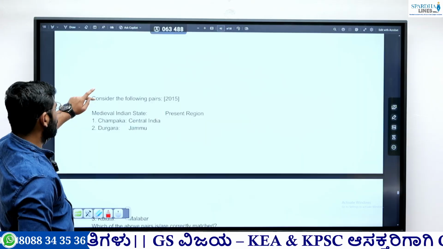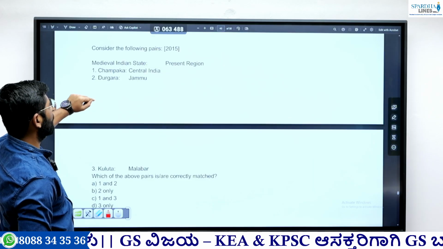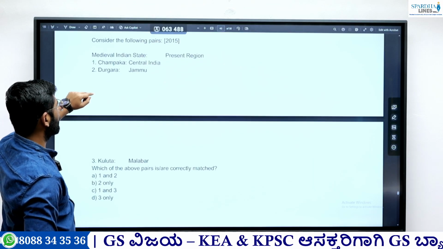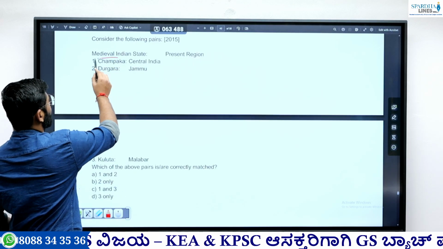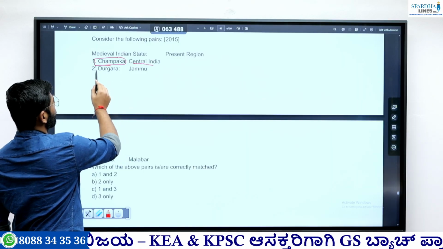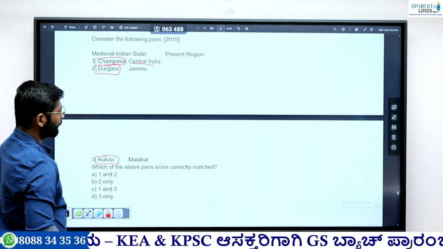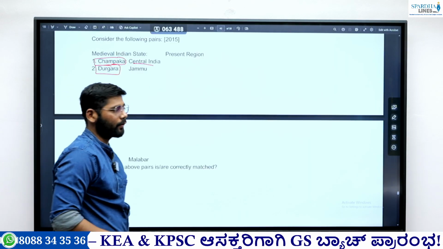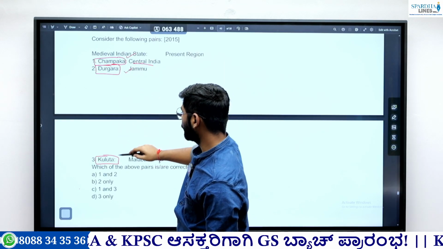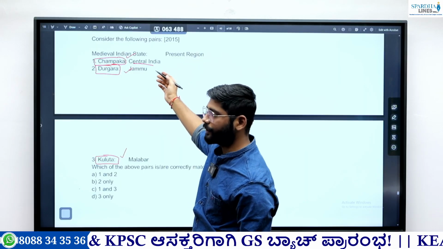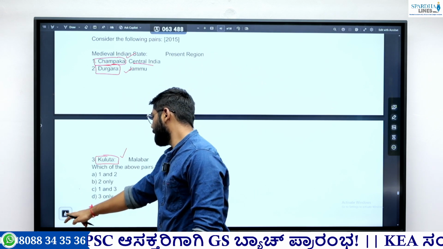Then there is a random question they asked in 2015. They asked about medieval Indian states and their present region. This is for homework purposes. Champaka, where it is located, Durgara, where it is, and Kuluta. Let me know in the comment section, or do your own homework to see where these are located. Whatever features we have discussed, in the same way you can collect the information for all of these.